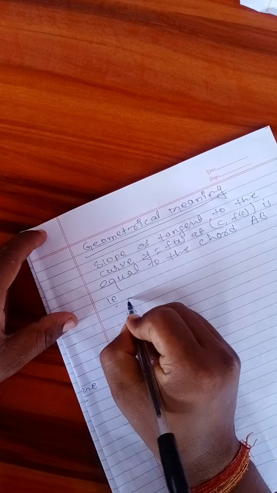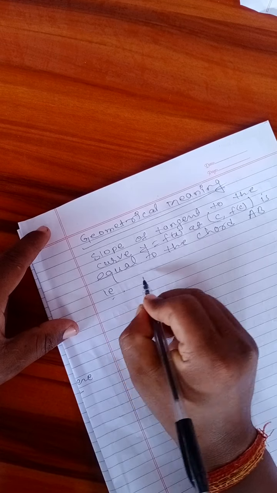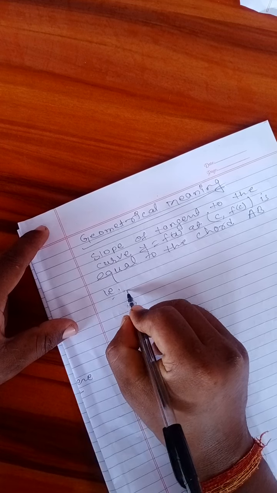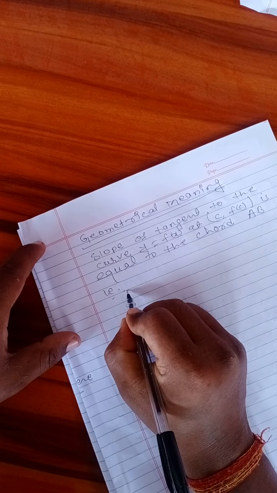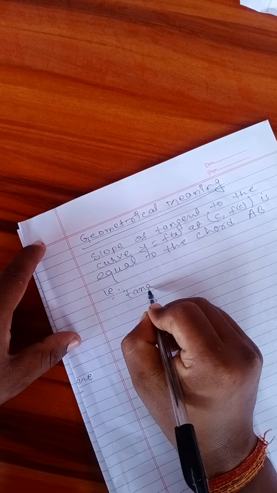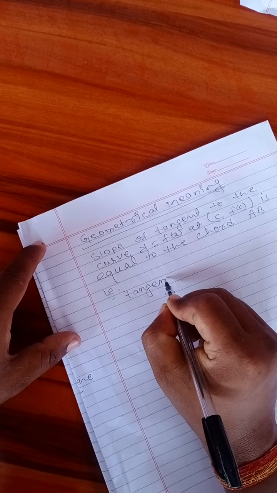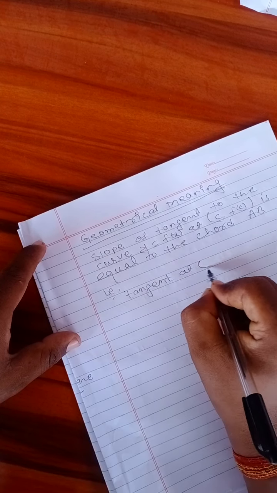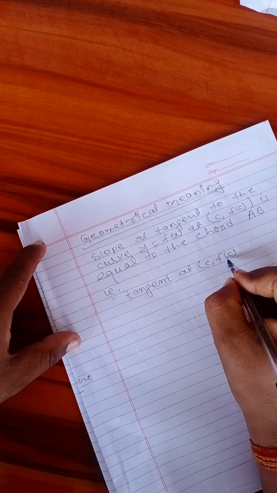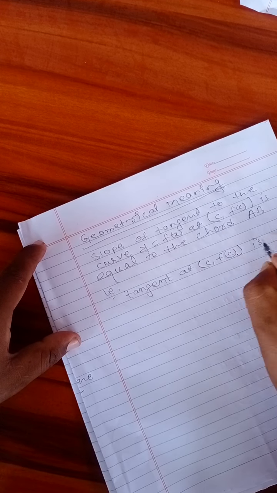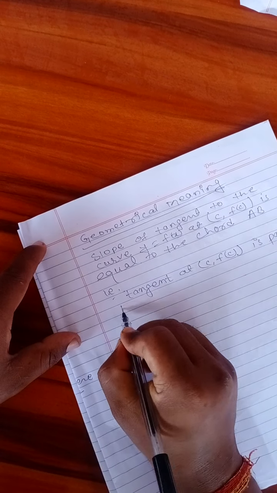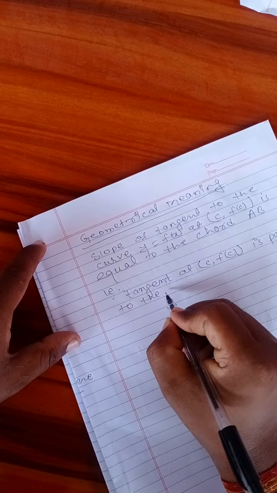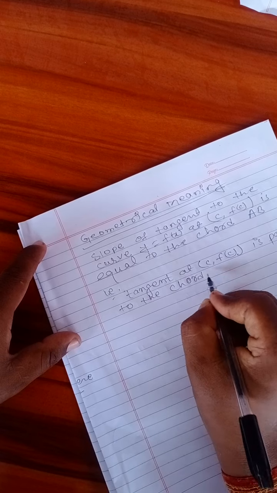That means in simple language, you can say the major geometrical meaning of this Lagrange's mean value theorem is that the tangent at the point c is parallel to the chord ab.